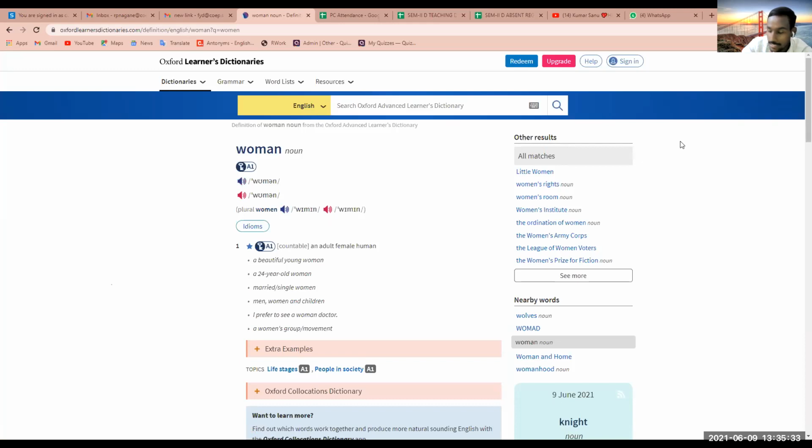So this way you people can check the different. But sir, for single, woman only will come, na? For single, yes, you can see here. This is singular word, woman. Its pronunciation is woman. And when you are reading it plural, so that time you have to pronounce it women, not women. Is it clear? Yes, sir. Okay. So we'll go back to our presentation.